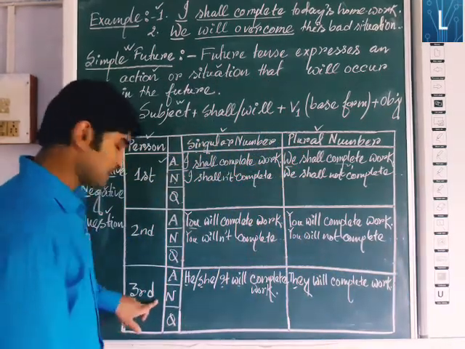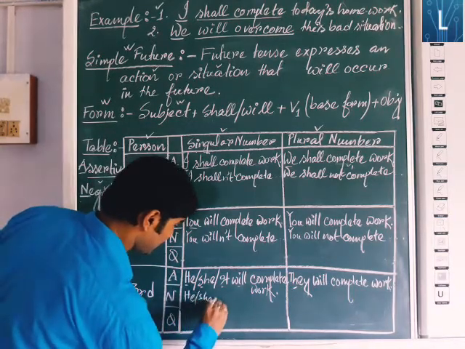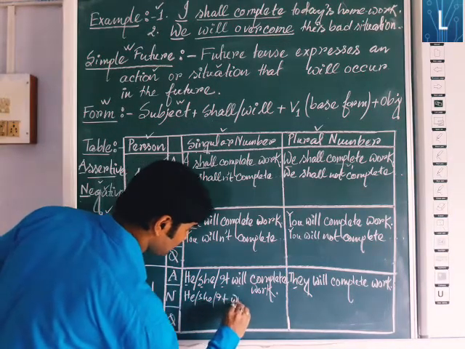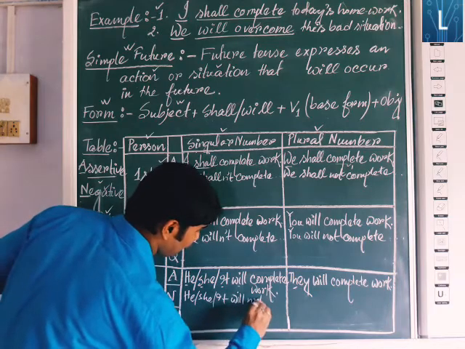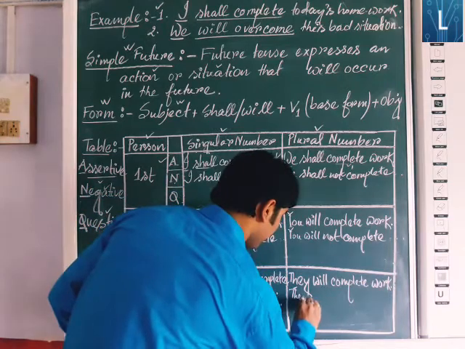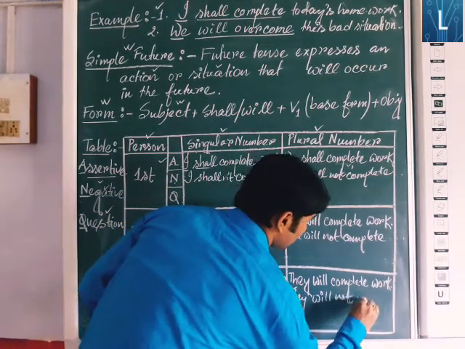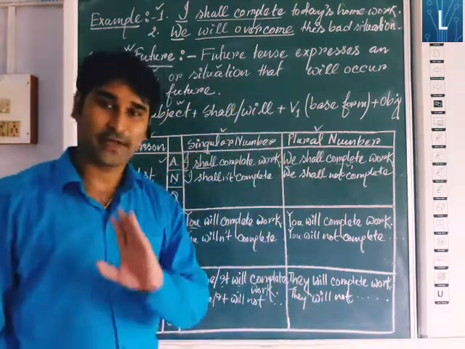Next, third person singular number, he or she or it will not complete work. Here also, they will not complete work. Okay, got it?